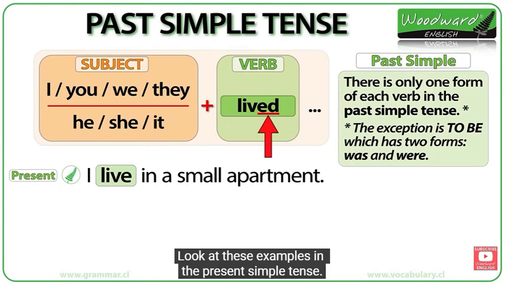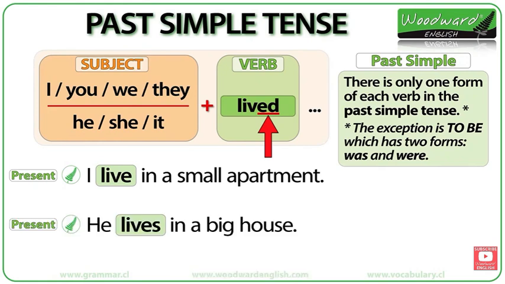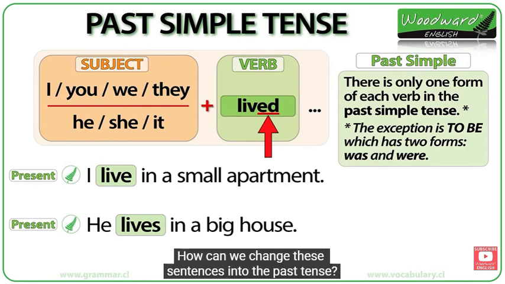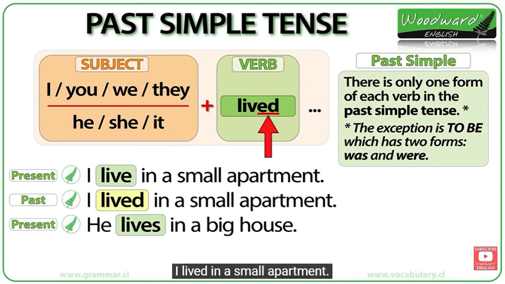Look at these examples in the present simple tense. I live in a small apartment. He lives in a big house. How can we change these sentences into the past tense? They become, I lived in a small apartment.